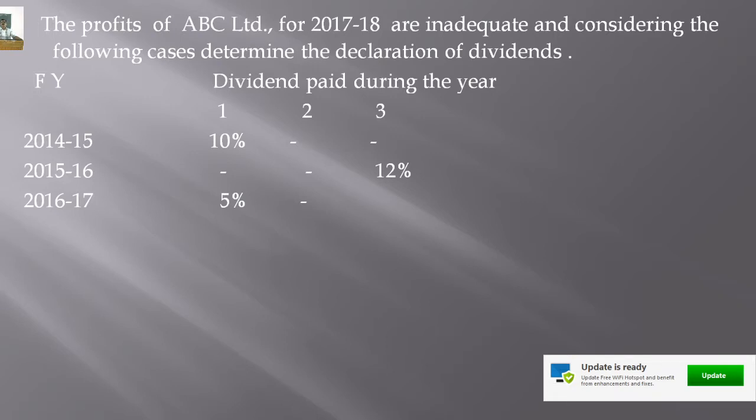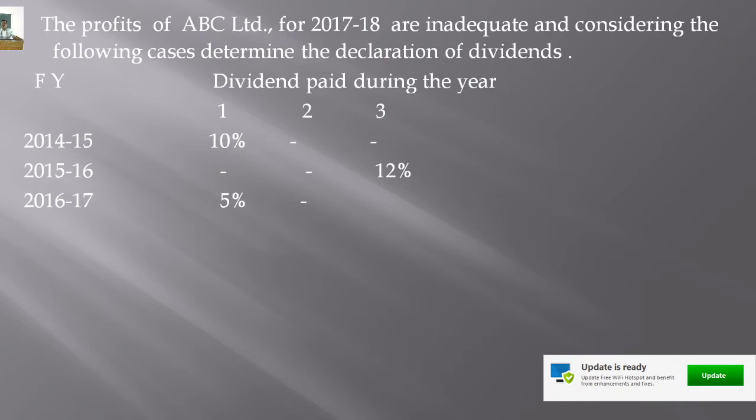You can observe on the screen an example of ABC Company. The profits of ABC Limited for the year 2017 and 18 are inadequate, and considering the following cases, determine the declaration of dividends. Just note down this example.